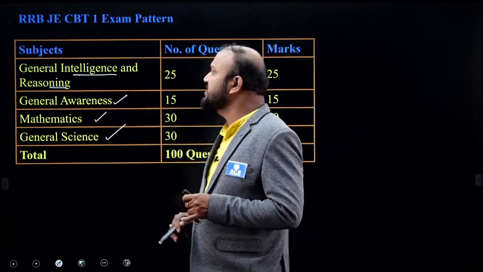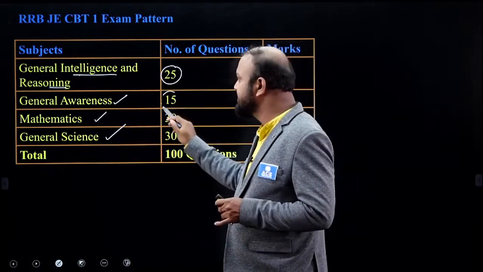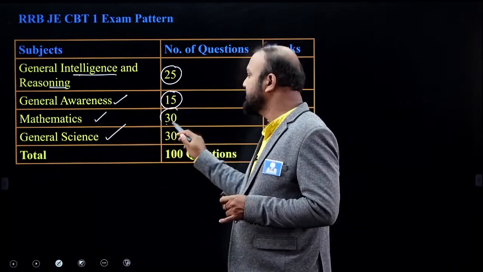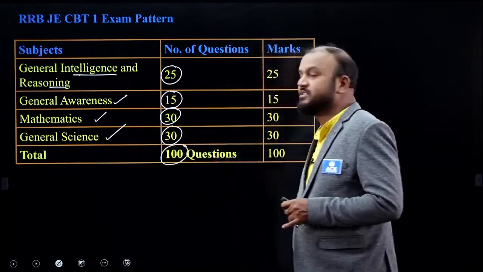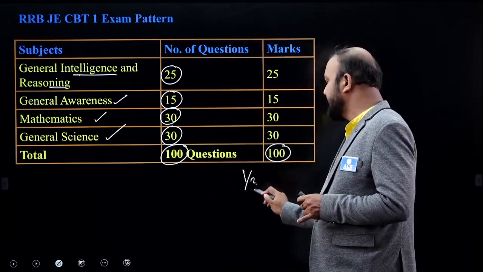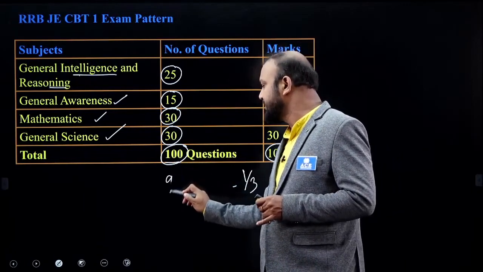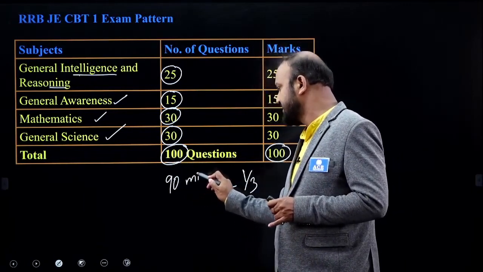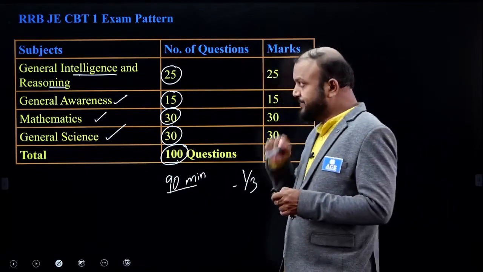And on general intelligence and reasoning, there are 25 questions. On general awareness, 15 questions. Mathematics 30 and general science 30, total 100 questions and 100 marks. And you know that 1/3 negative marking is there. And the time to write this exam will be just 90 minutes. 90 minutes, 100 questions, 100 marks.